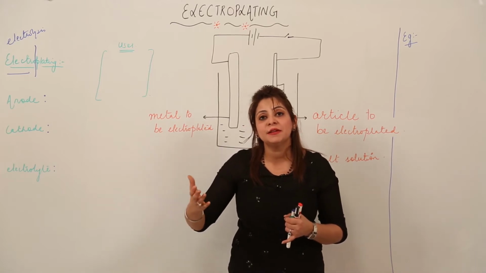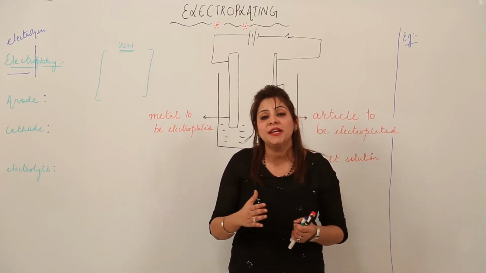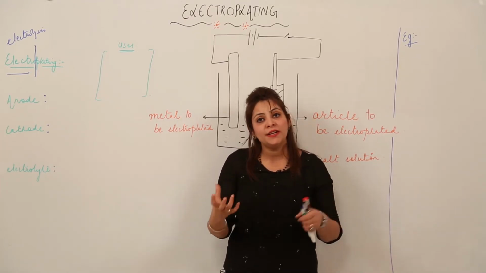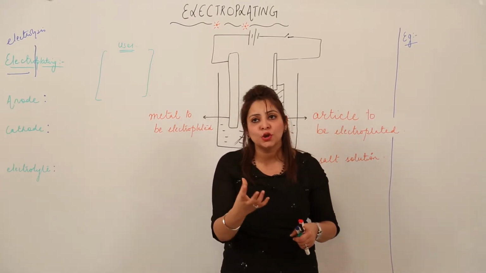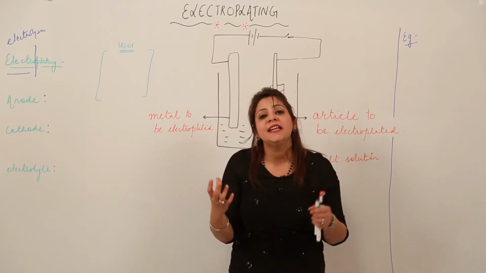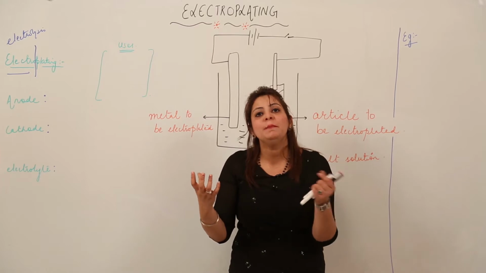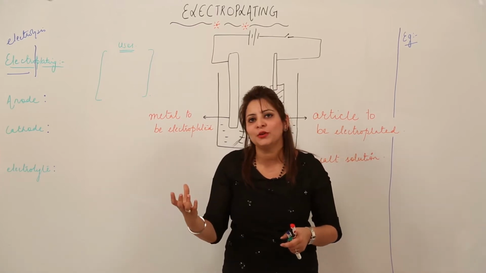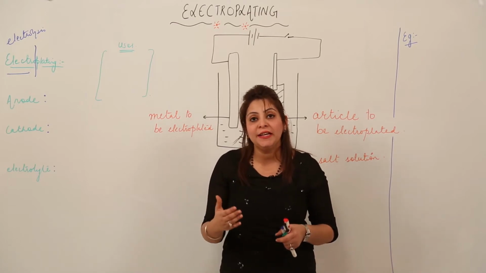So that plating is just making the jewelry more attractive, right? Similarly, we can use it for many decorative items, like statues or other decorative items in our room. They are also electroplated with some metals in order to make them more beautiful, more graceful, right? So this is how electroplating can be used.